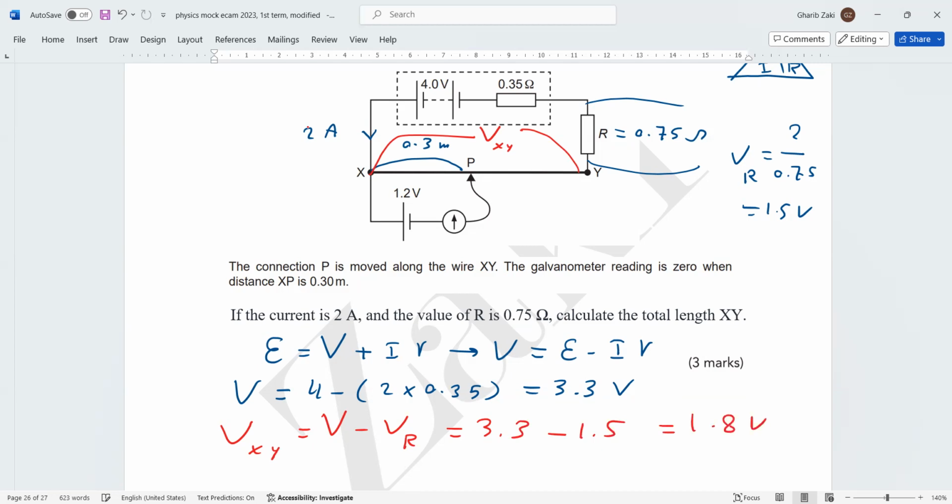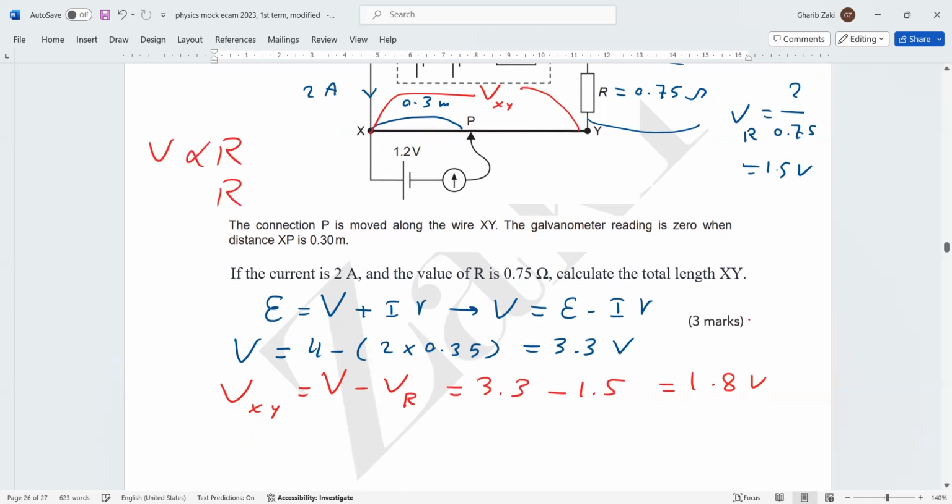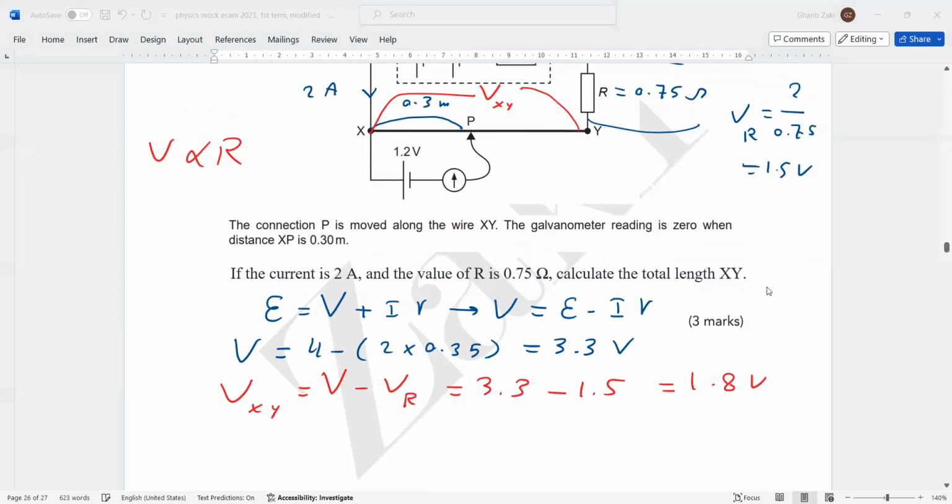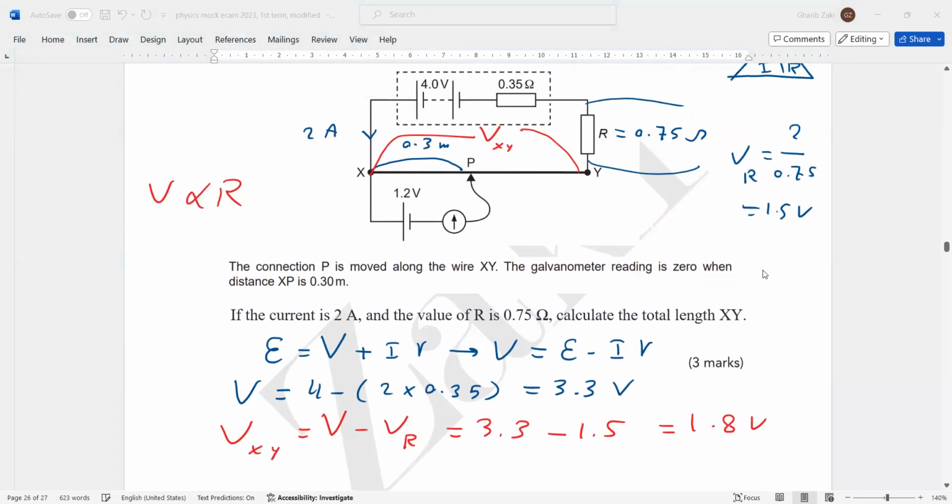Then for this V according to XY, we have a relation between the voltage and the resistance. It's direct when the current is the same. Now, a question: VR equals 2 divided by 0.7?